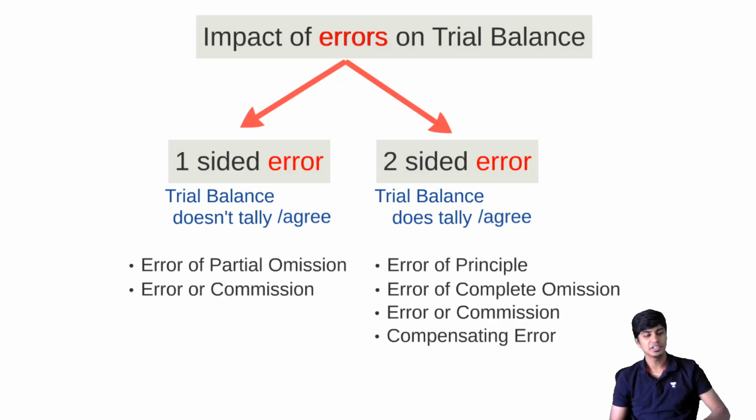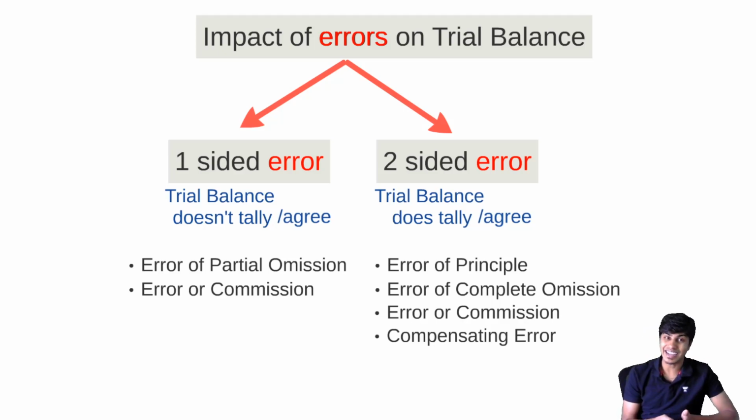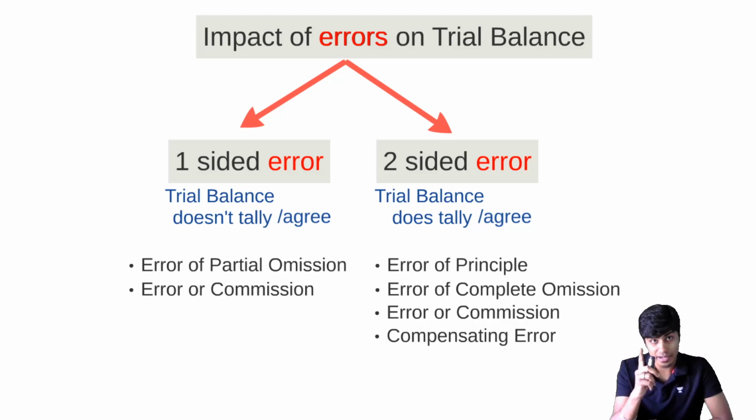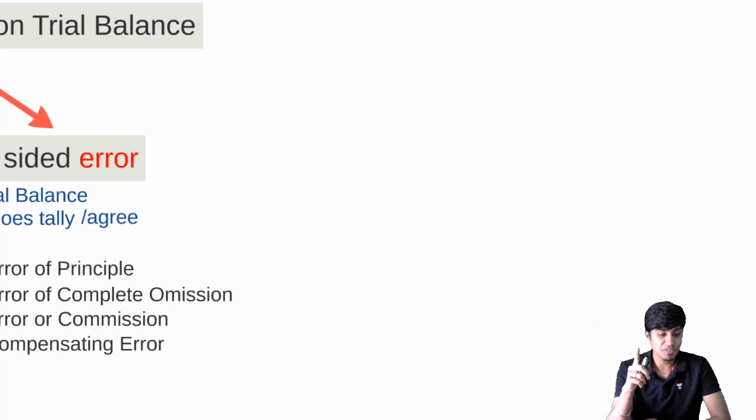That is the classification. And whenever there is an error, we need to rectify. If it is a one-sided error, trial balance will not tally. There will be suspense account and rectification will be through suspense account. If it is a two-sided error, it will not affect trial balance. Trial balance will tally. There will be no suspense account. So we need not write the rectification entry through suspense account. That's the learning here.